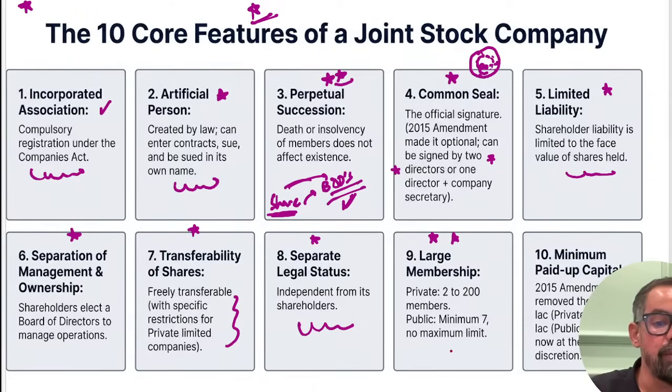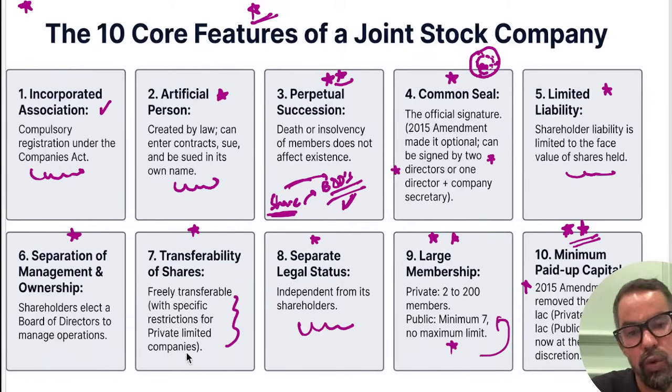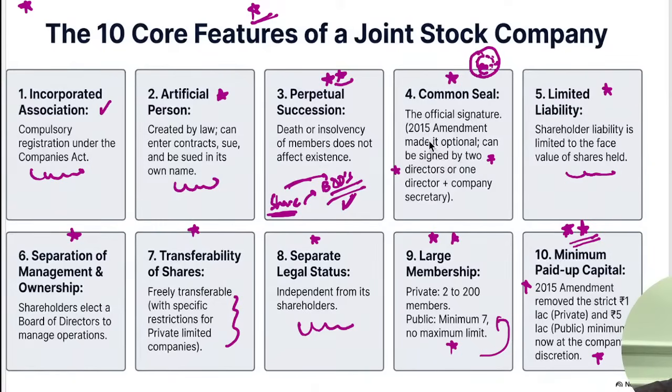In case of a public company, which is listed, mostly it can be unlisted also, but it is listed in most of the cases, where we have minimum 7 and maximum there is no limit. Paid up capital also: earlier there was a provision of minimum 1 lakh for your private company, public 5 lakh, but with the 2015 amendments we removed this particular one. Now it is decided by the company itself. Okay? Now there is no provision for the paid up capital also. Got it, guys? Everyone. This is the first thing which you have to remember from this one.